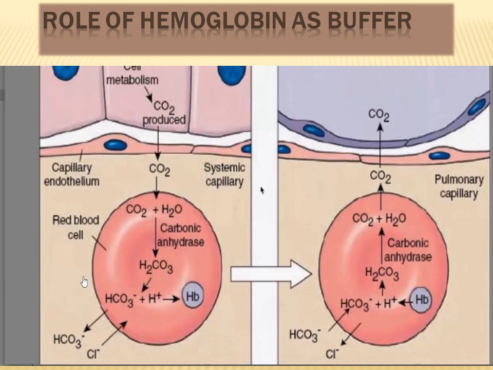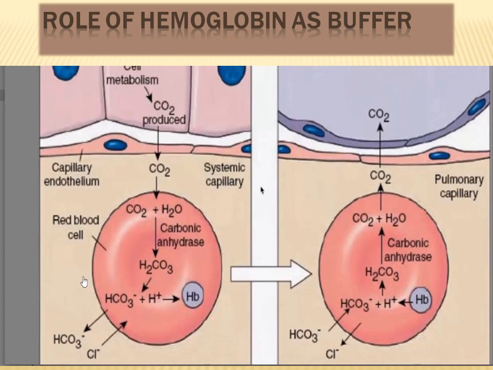So in this way, hemoglobin has acted as a buffer. And also carbaminohemoglobin that was formed by the direct combination of carbon dioxide with hemoglobin will also be broken down into carbon dioxide and hemoglobin, and that carbon dioxide would be exhaled out of the lungs. So this is how hemoglobin is acting as a buffering mechanism, as it sequesters hydrogen ions and carbon dioxide in the tissues, and it releases hydrogen ions and carbon dioxide in the lungs, which are ultimately going to be removed from the body in the form of carbonic acid.